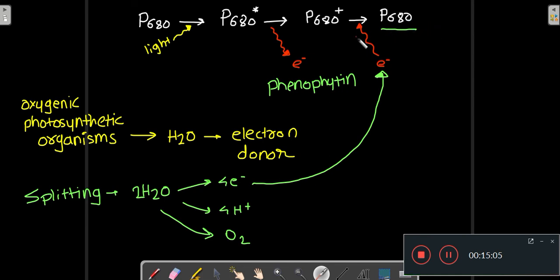So the electron accepted by pheophytin is a high energy electron. It has the energy of this light, and the electron that came from the water has no energy. It's a normal electron, and that is the reason why this P680 plus becomes normal P680 again. Now again this normal P680 will absorb light and will become excited, and this process will continue.